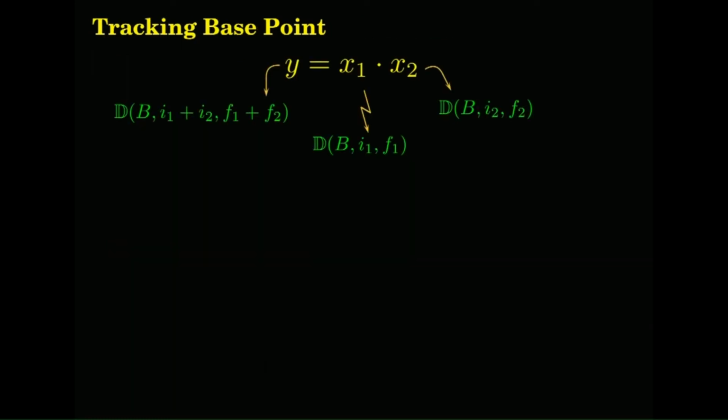Okay. So let us just see how we go about tracking the base point. Especially the problem is in the case of multiplication, because in addition and subtraction there is no change in the base point from the fractional point of view. From the fraction it is the same, okay, whether it is with carry or without carry. So take this example. Let us say x1 is in this form. So this is a 5-digit number, 3 plus 2. You have 3 in the integer, 2 in the fractional part, okay.